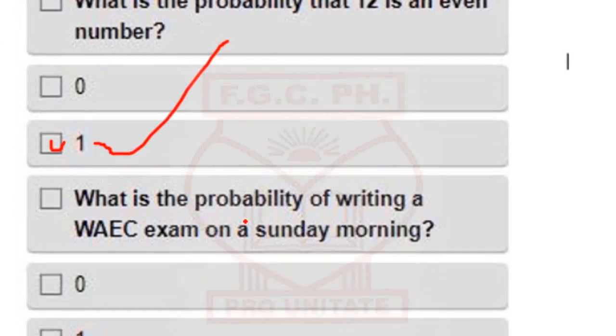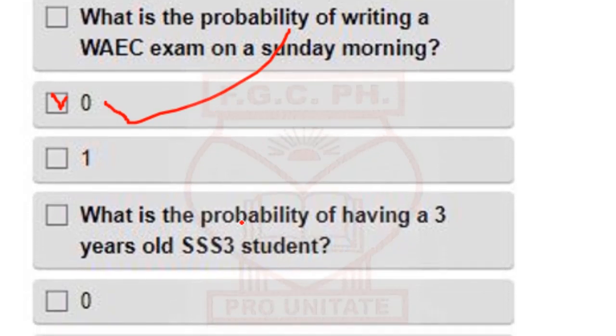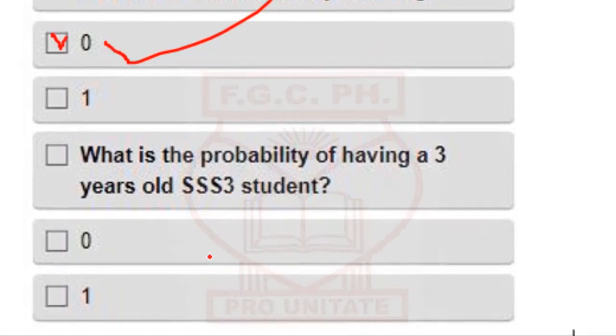What is the probability of writing a WAEC exam on a Sunday morning? I think that's 0. WAEC exams don't come on Sundays. What is the probability of having a 3-year-old SS3 student? That's 0.